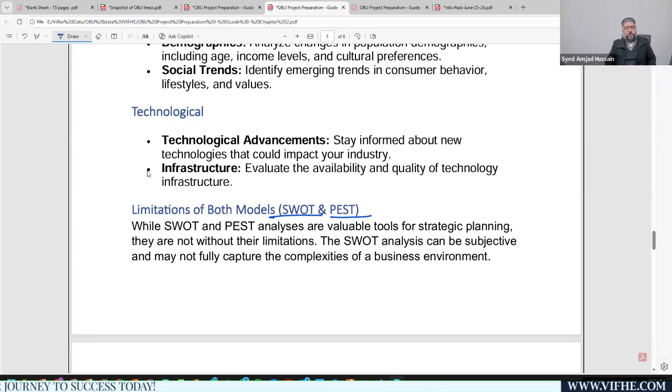Once you have defined the SWOT model, you should be providing the limitations of that model, at least 3 to 4 limitations minimum, and each limitation with a reference, right? And then you have to provide the PESTLE model definitions, and then you need to provide the limitations of the PESTLE model.